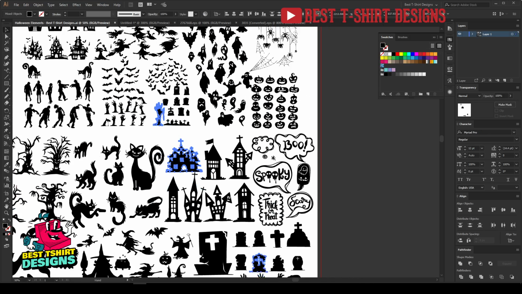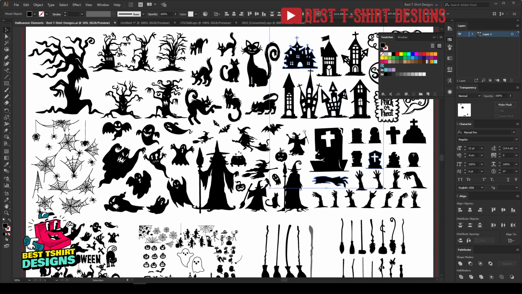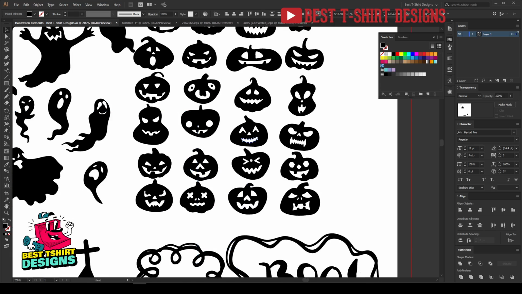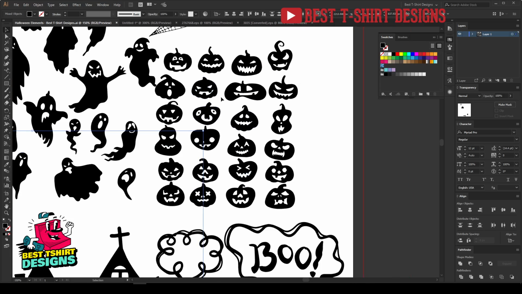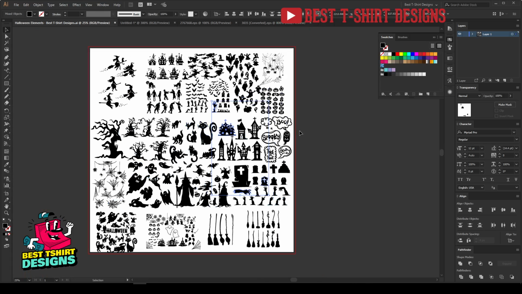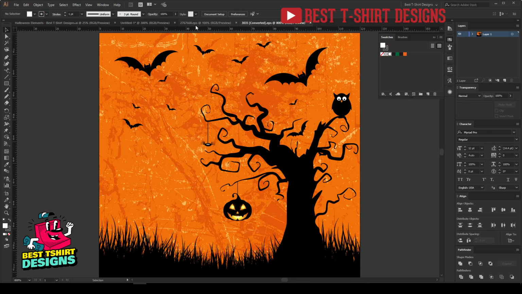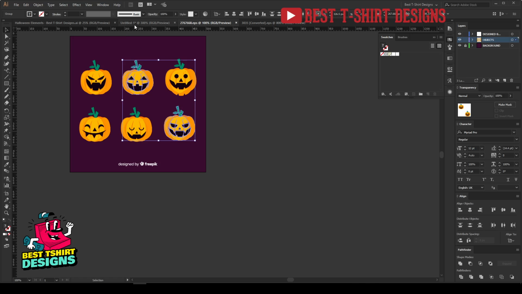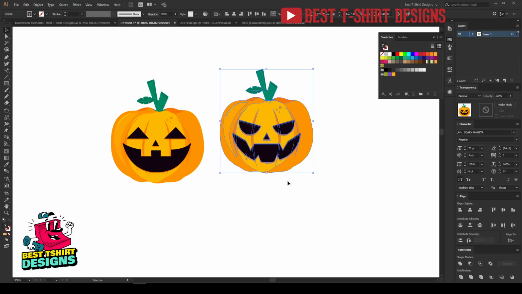Or simply you can go to my pack, and there are pumpkins here, so you can take some pumpkins from here if you are very new. But I am just updating the design because these elements I used in my previous year's work, and this year I am going to use some other elements, so that is just fine. So here I need to make sure that whatever I want, I am just getting that.